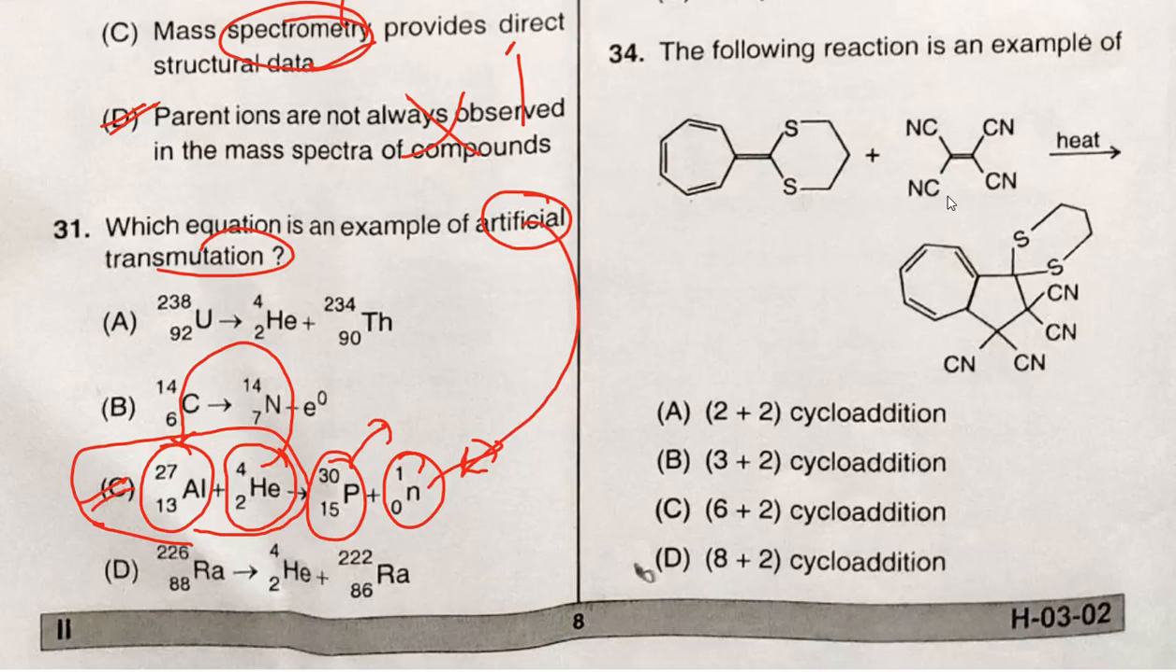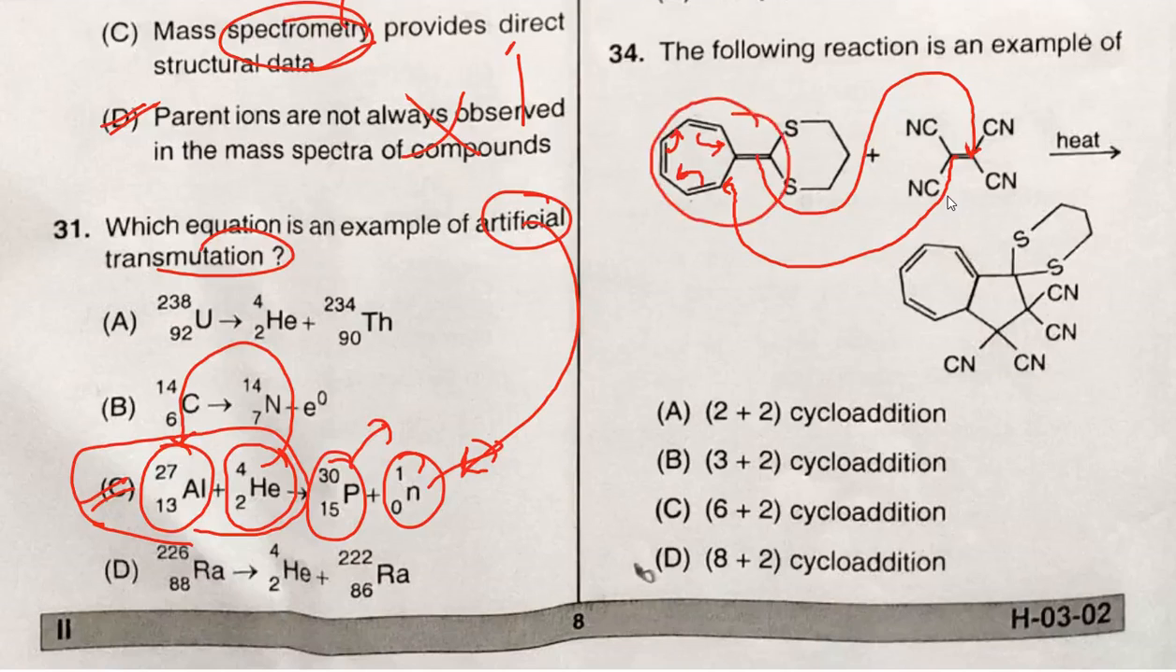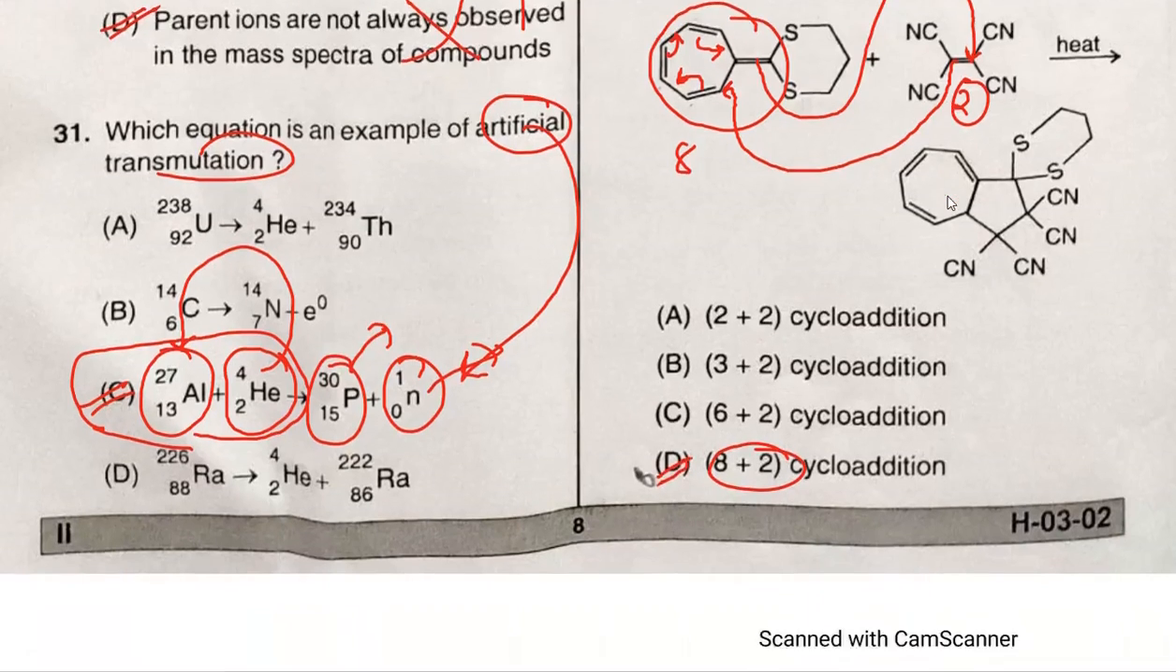The next question: the following reaction is an example of. Here you can see this double bond is going to attack here, and this double bond's electrons are going to attack here. So this double bond moves here, and that means the 8 pi electrons and 2 electrons of this enophile. So it is an 8 plus 2 cycloaddition, option D is the correct answer.